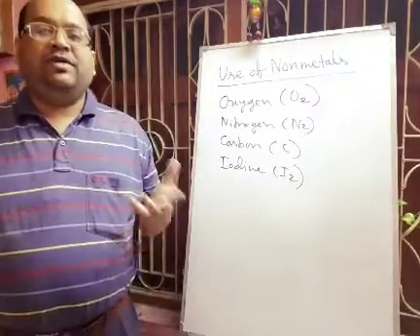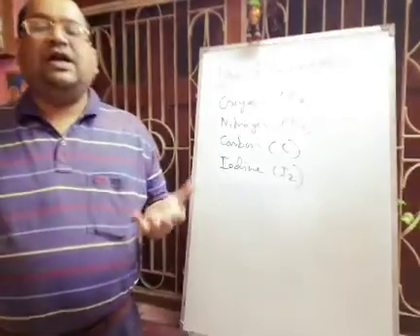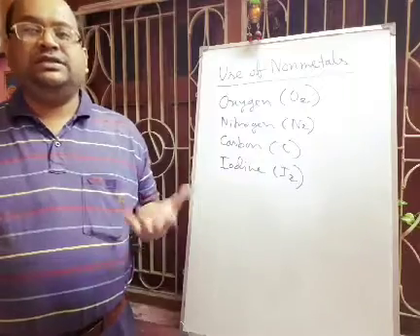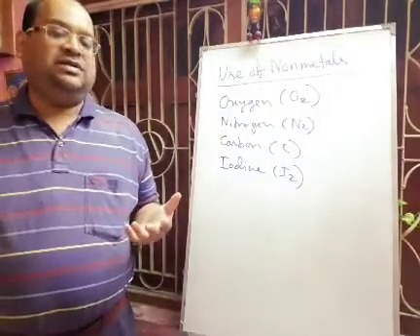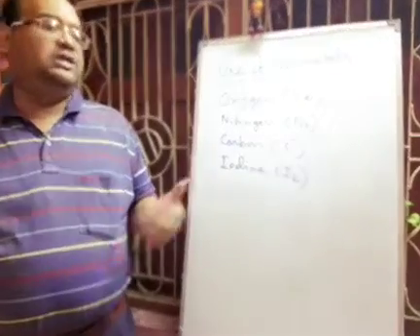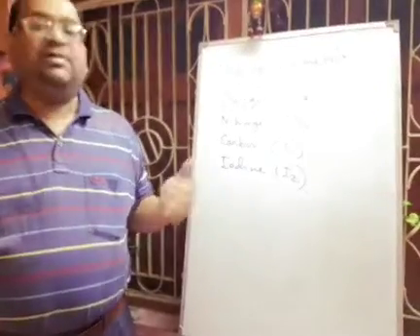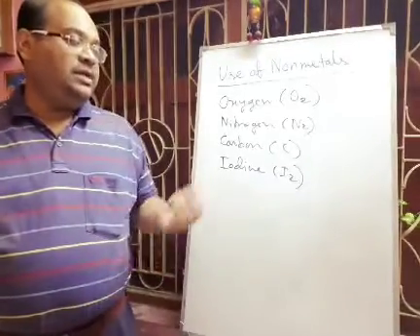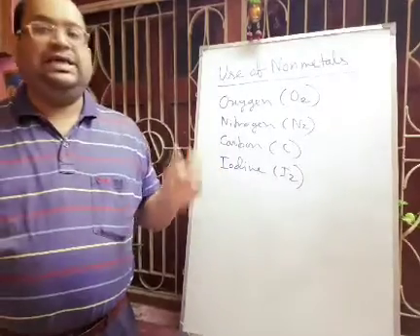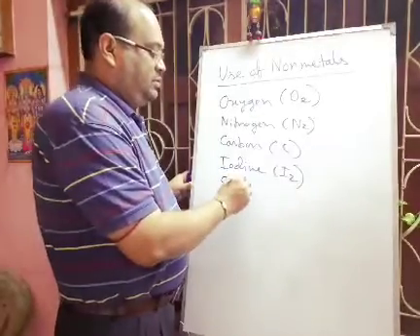It is used in photographic films in the form of potassium iodide, and tincture of iodine, that means an iodine alcohol mixture, is used as an antiseptic. Iodex, where iodoform is there, is used as a pain reliever. So these are the uses of iodine. Also you have to know that iodine is sublimable. If you take some amount of iodine and heat it, it goes directly from the solid state to the gaseous state.